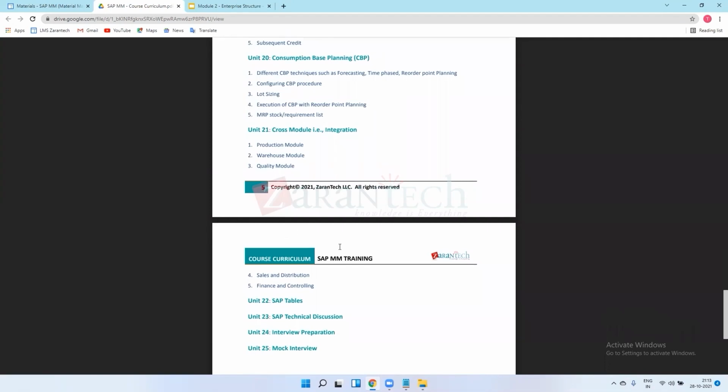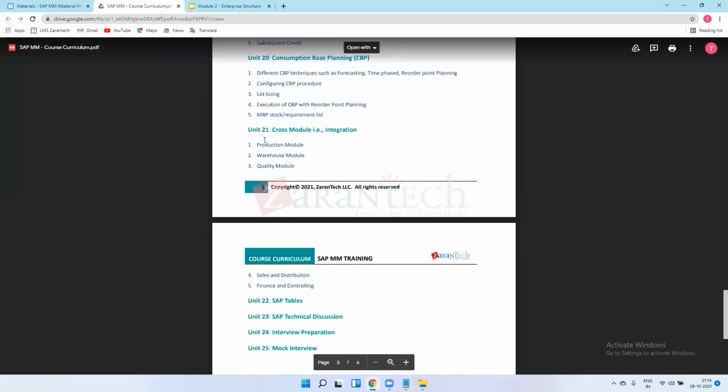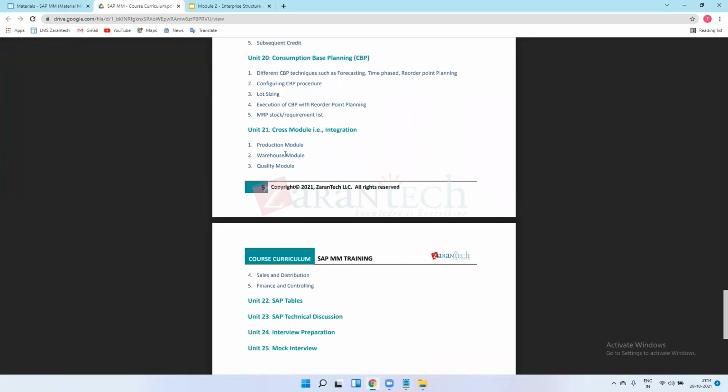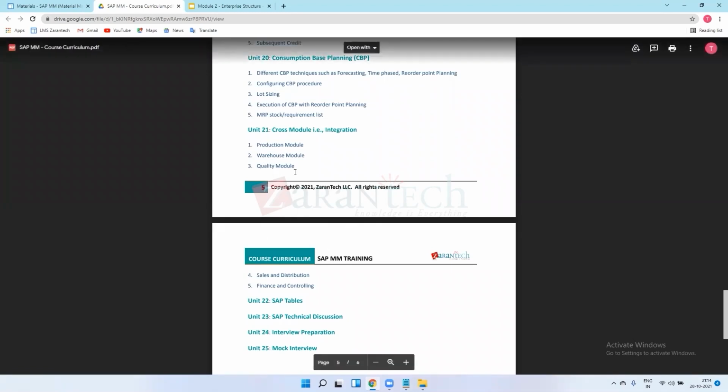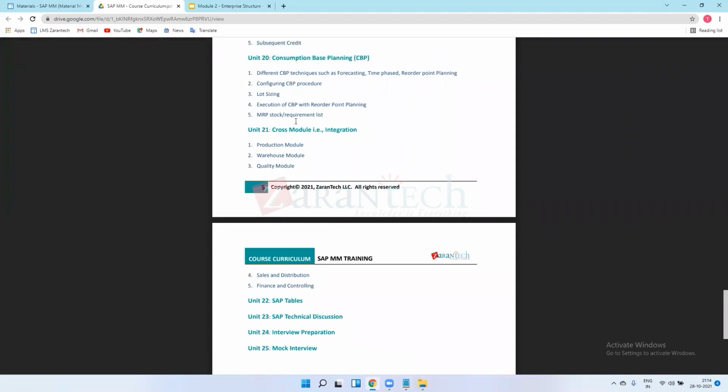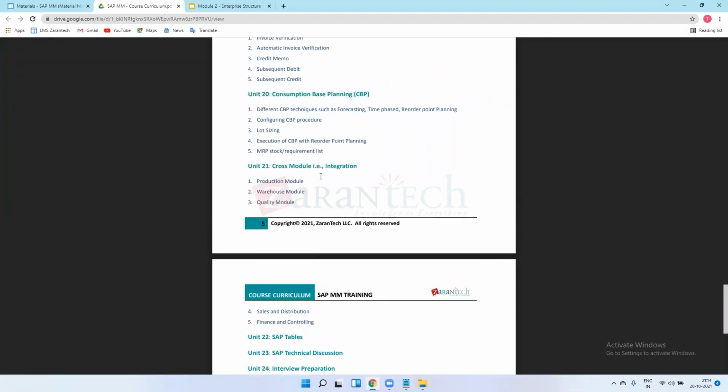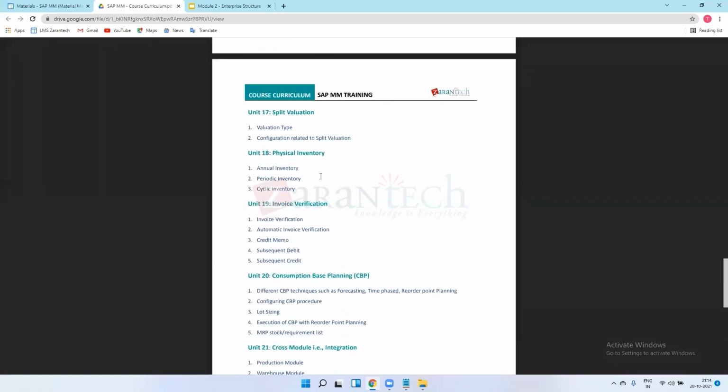Do I have to learn all of those? No, you don't have to get full knowledge of this, but you have to learn how MM is integrated with all these modules. The most important one is MM-FI integration. Even in an interview, the interviewer will ask you to explain MM-FI integration or account determination. So 100% there will be a question on MM-FI integration, so I will focus on that.